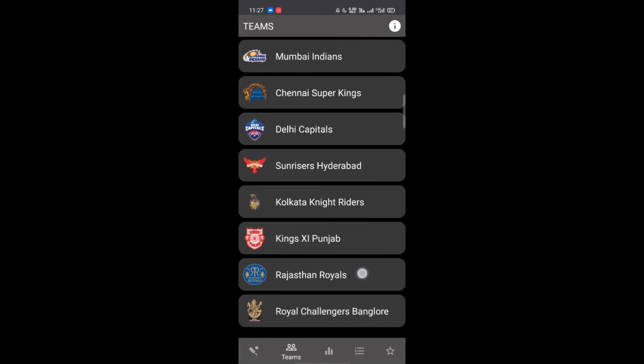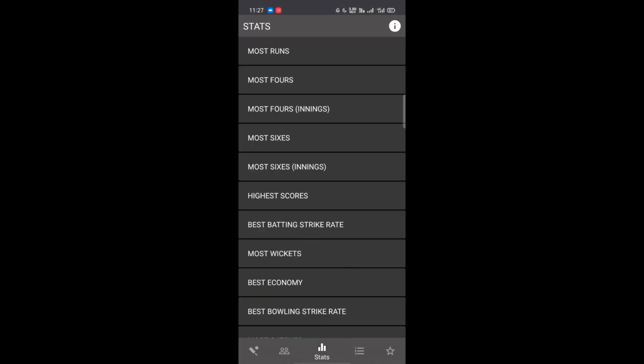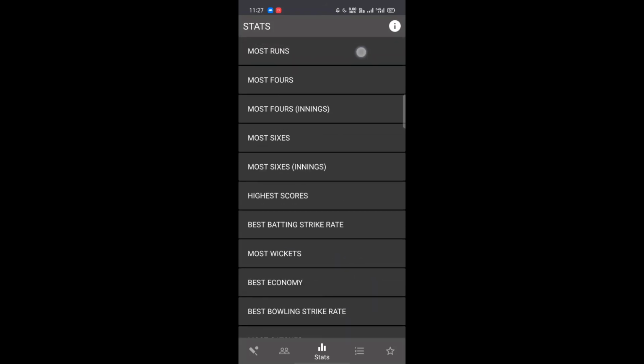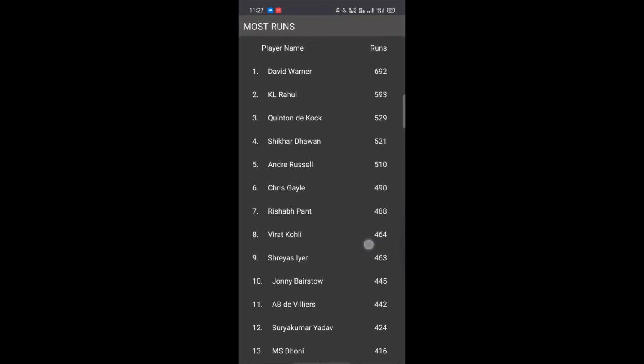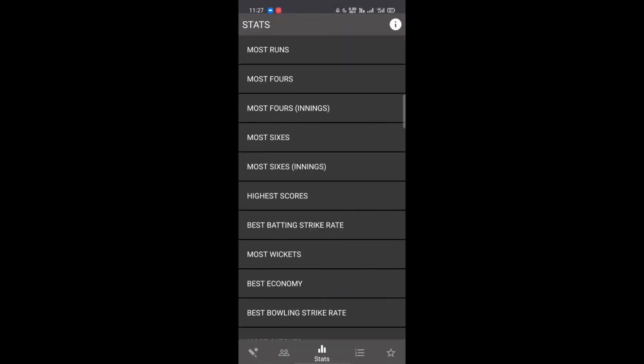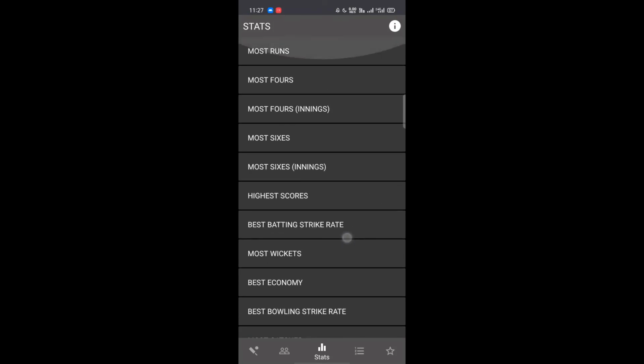Now moving on to the third option that we have in our app, the statistics of the tournament. This shows the most runs scored by the players, most wickets, best economy, most sixes in an innings, highest scores. All the stats of this tournament can be seen on this tab.